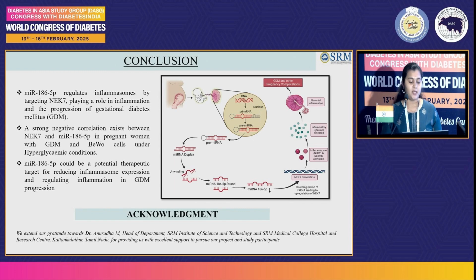So we can say that whenever the expression of microRNA 186-5p, which was earlier downregulated, if we overexpress it in the GDM patients, the expression of NEK7 will be downregulated. And since NEK7 is an inflammasome activator, it will lead to the reduction of expression of inflammasomes NLRP1 and NLRP3. This will automatically lead to the reduction of pro-inflammatory cytokine expression, leading to reduced inflammation. Hence, microRNA 186-5p could be a potential therapeutic target for reducing inflammasome expression and regulating inflammation in GDM progression.